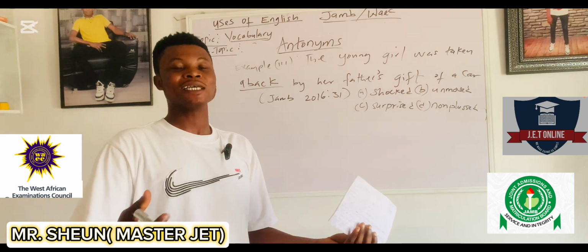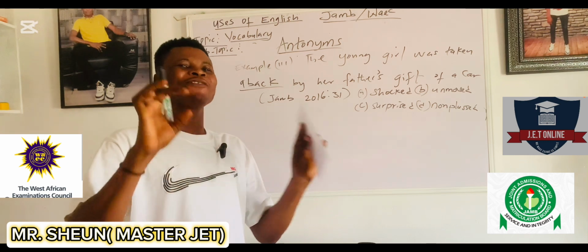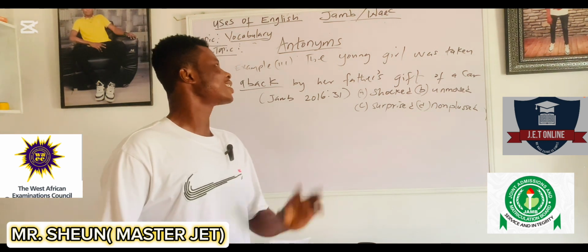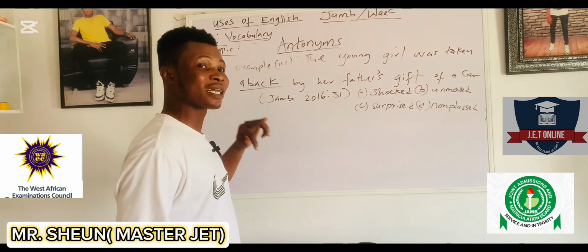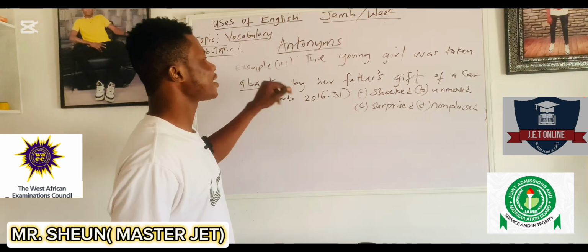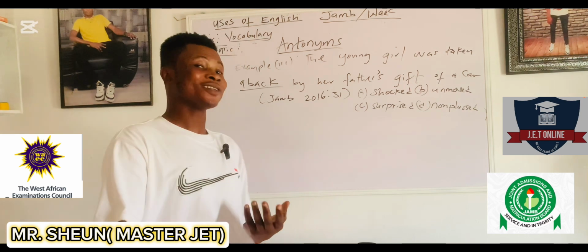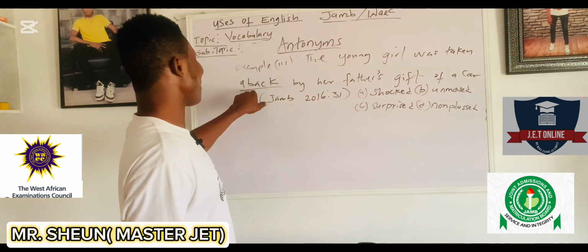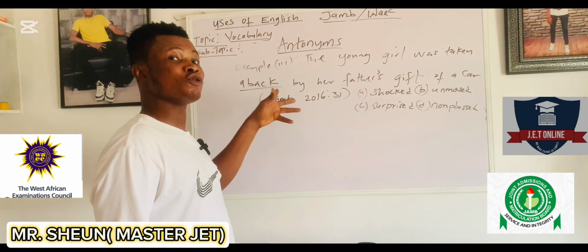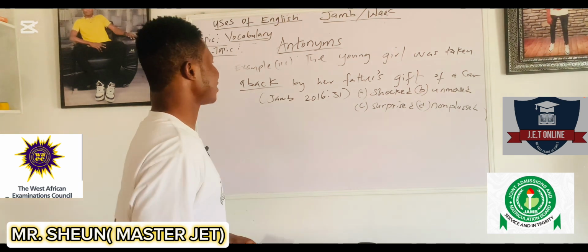When you are given a gift, you know your emotional reaction. You need to take a vivid look at your sentence, interpret it, then check if it can give you a clue to the underlined word. This sentence is giving me a clue, because it says a girl was given a gift by her father. You know the reaction when you're given a gift. It's telling me that this word aback means surprise. These are the emotions you can have when you are given a gift: surprise, astounded, amazed, and all of that. Now let's look at the options.